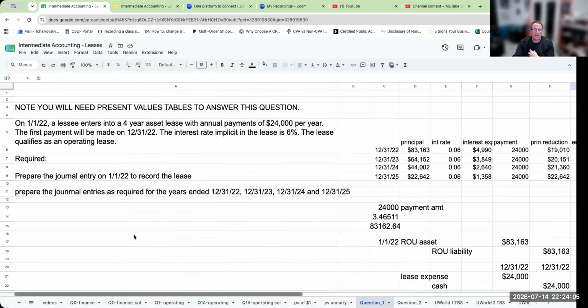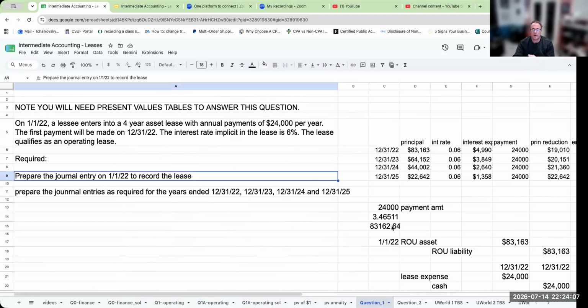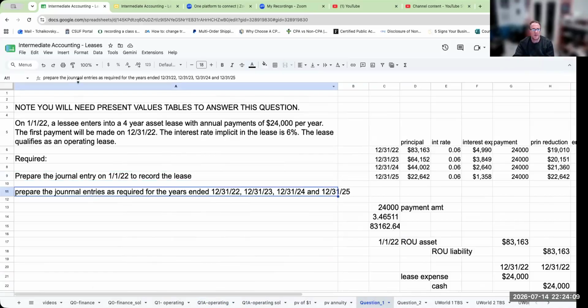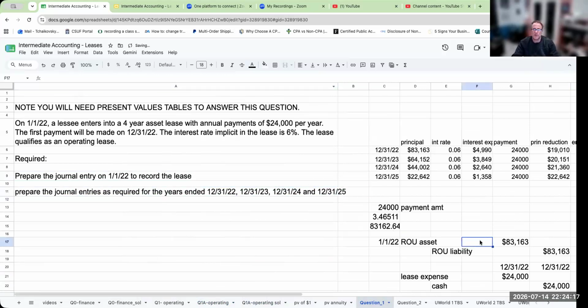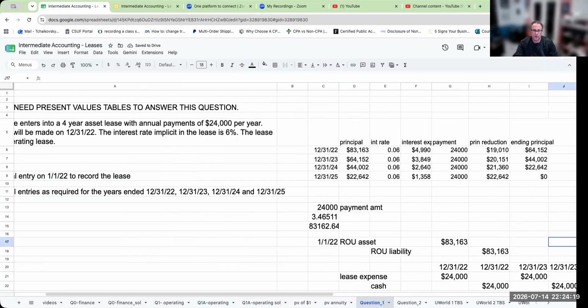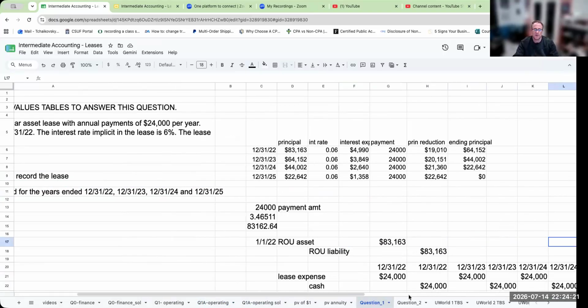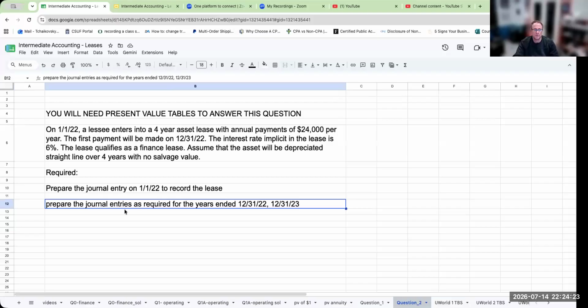So again, if you're doing all the journal entries, and I love how I'm misspelling this. So this is what I would be doing every year. You record it initially, and then you do these parts here. Okay, now let's take a look at question 2.